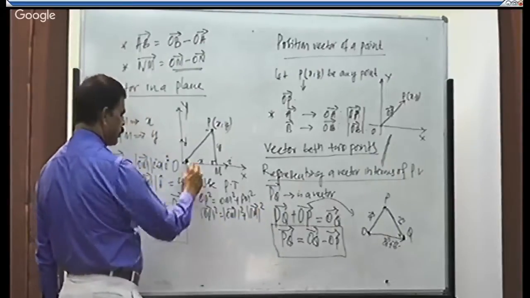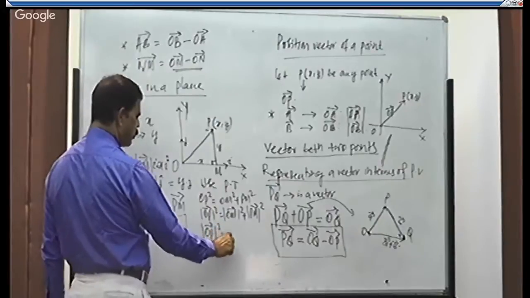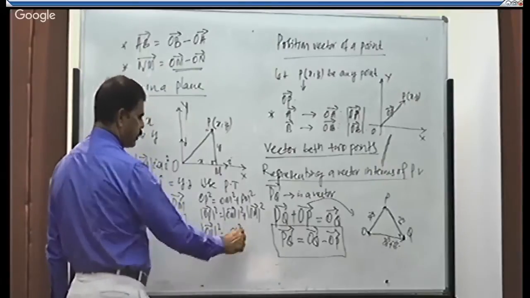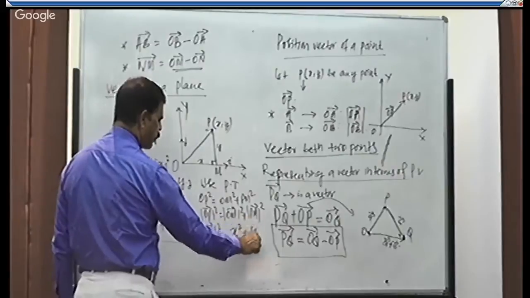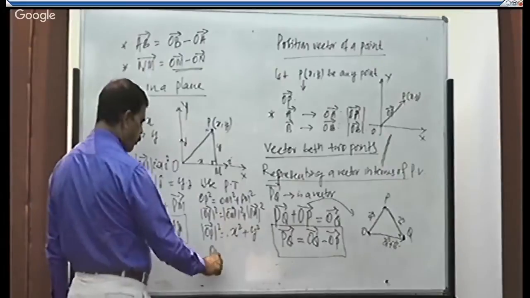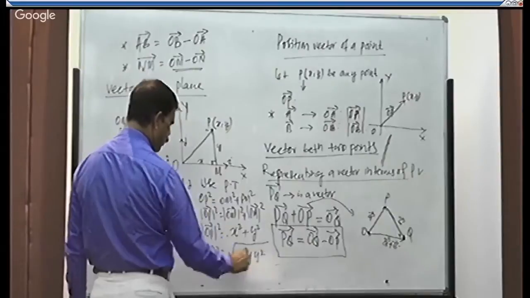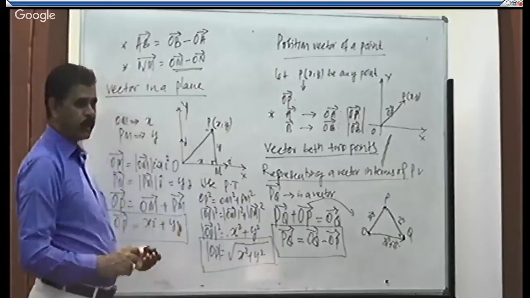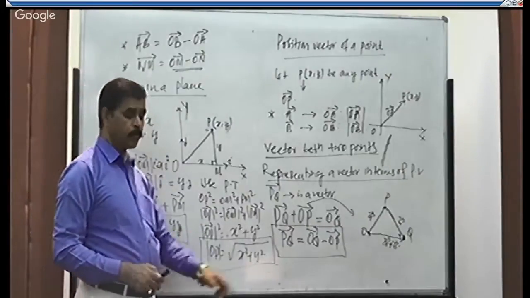That is, OP square is equal to OM is x, the magnitude of i is equal to 1, PM square, that is y square. What is the magnitude of j? That is equal to 1. Hence, OP is equal to root of x square plus y square. That is, the magnitude of a position vector in a plane will be equal to root of x square plus y square.